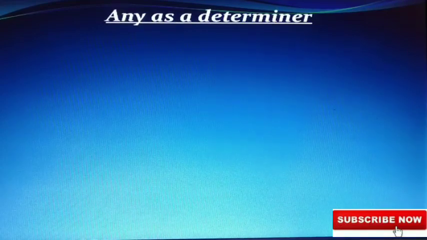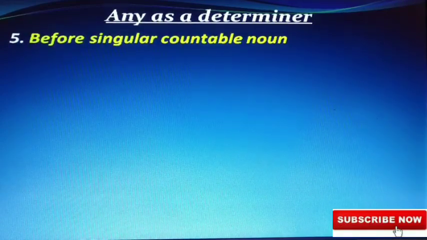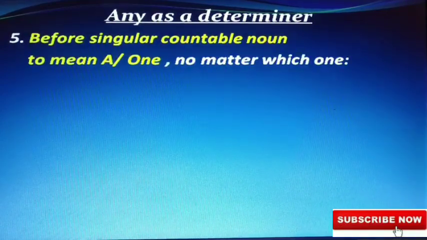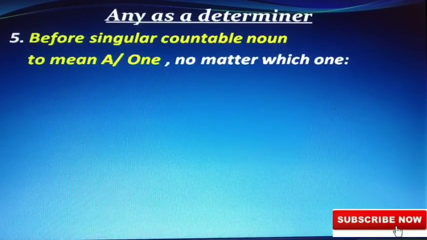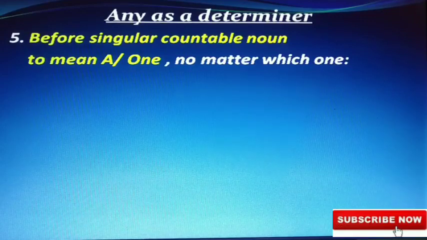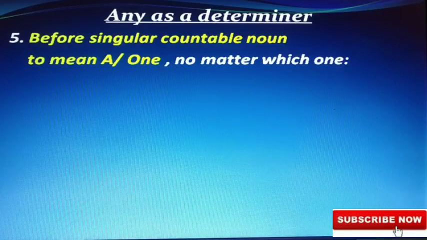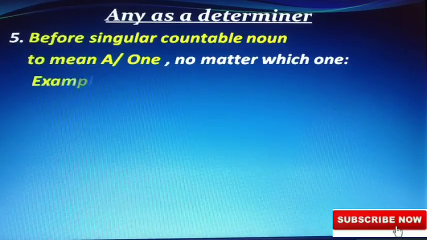Any as a determiner, again, before a singular countable noun, to mean a or one, no matter which one. I do not specifically mean this one or that one. I do not just point it out. I just say any means one of them. Which one, I did not mean. In that case, I use any before a singular countable noun.